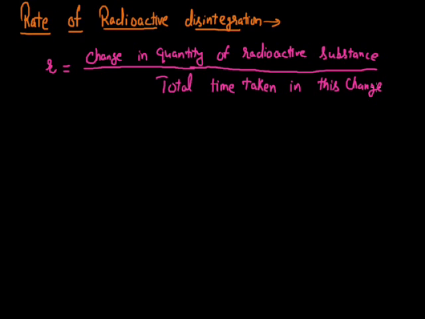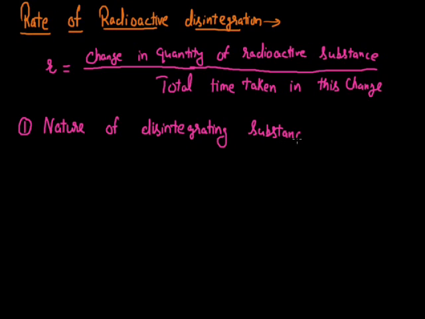Now, what factors is this rate of radioactive disintegration affected by? Basically it is affected by two factors, and the very first of these is the nature of the disintegrating substance. It means that the rate of disintegration will depend on the nature of the substance you undertake for radioactive disintegration.